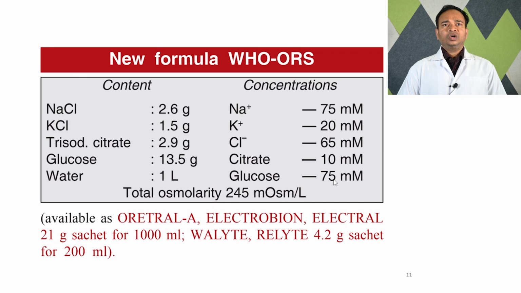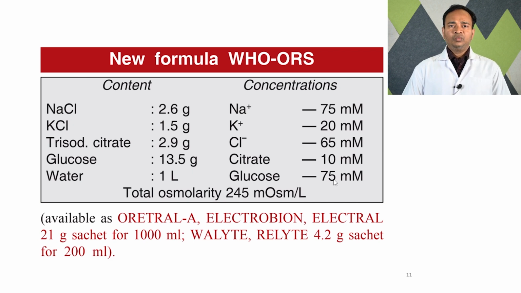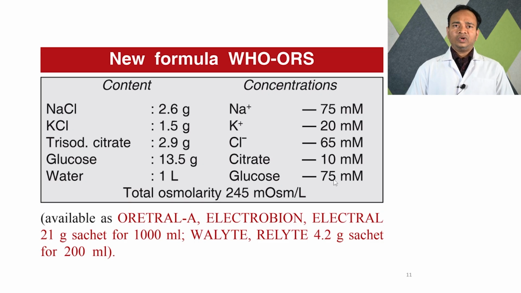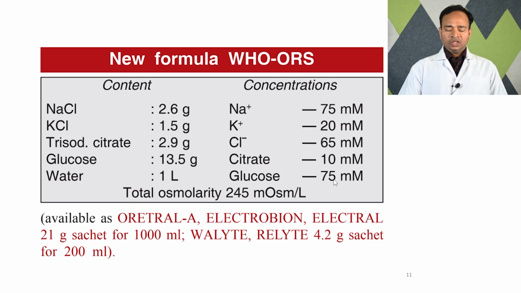The new formula WHO ORS contains sodium 75 millimole, older formula 90 millimole; potassium 20 millimole, same as older formula; chloride 65 millimoles, older formula 80 millimoles; citrate 10 millimoles, same as older formula; glucose 75 millimoles, older formula 110 millimoles.